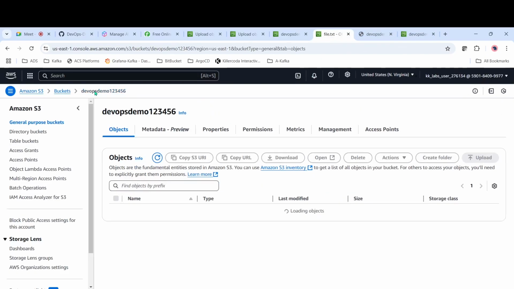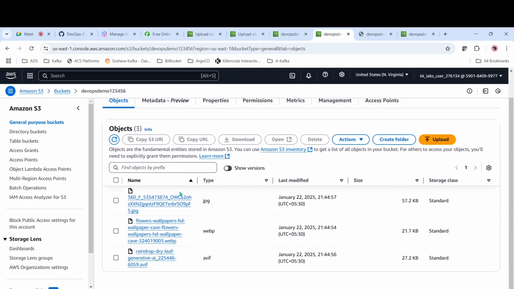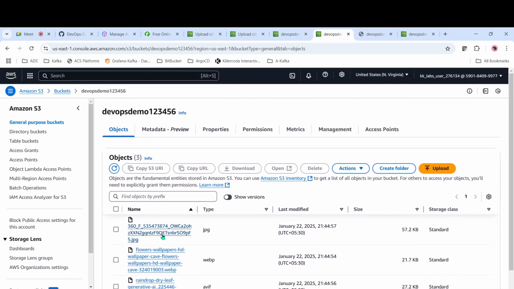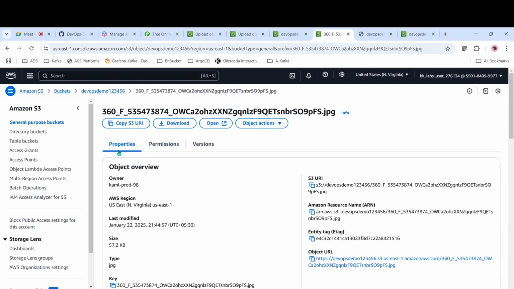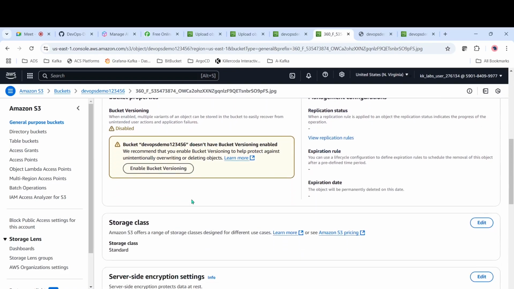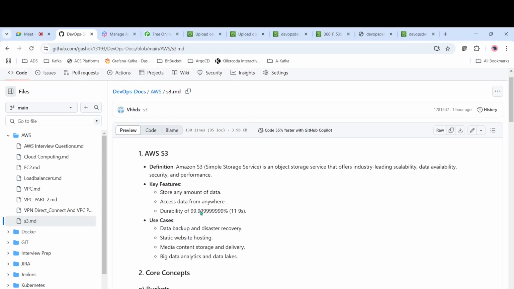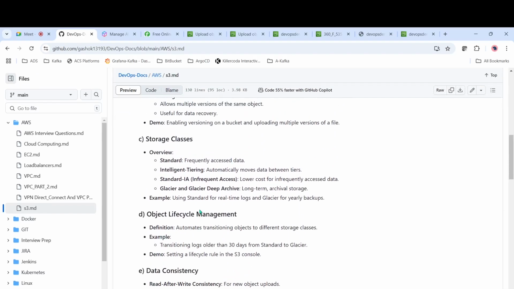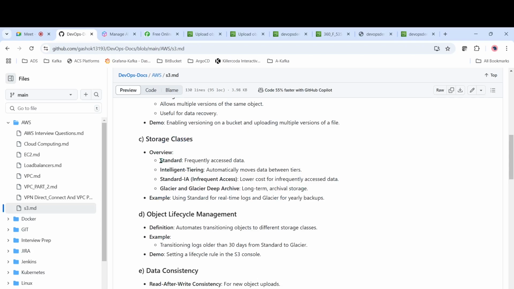So, DevOps demo. We have this image. Let's select this one. And we have something called properties. If you come here, we have something called storage class. So what is storage class? These are the storage classes. We have different types of storage classes. The default one is standard. In case you are not selecting anything, it will be standard.